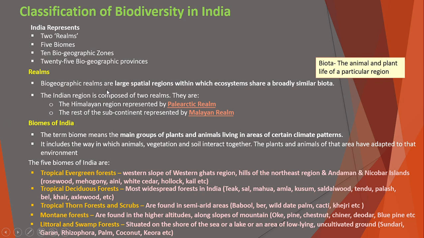So it means that in a particular realm, whatever different plant or animal species there are, the ecosystems can share the same type of species for that region. The Indian region is composed of two realms: the Himalaya region represented by the Palearctic realm, and the rest of the subcontinent represented by the Malayan region.